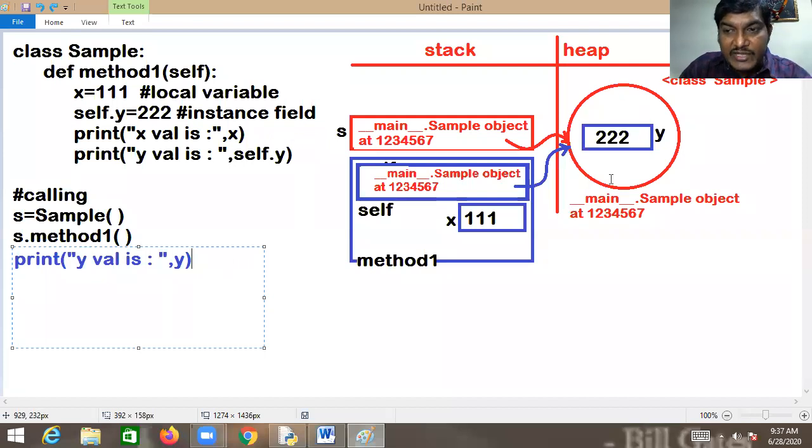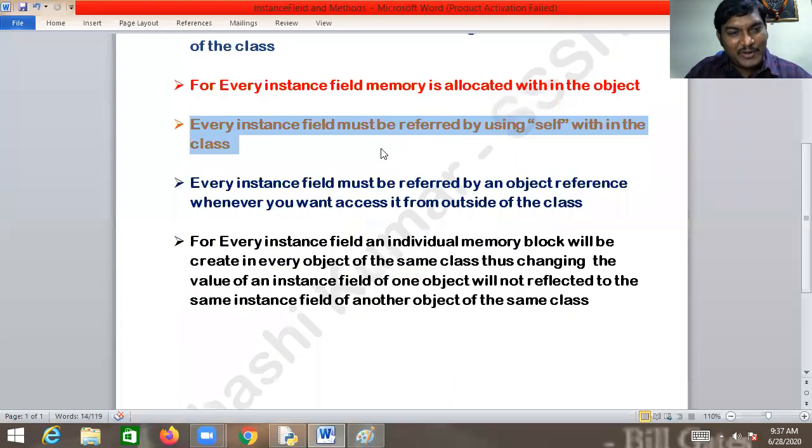See, this sample object is referred by what now? Self in method 1. In method 1, who is referring? Self. But outside of method 1, who is referring this object? Yes. That is the reason why. The points are awesome, man.